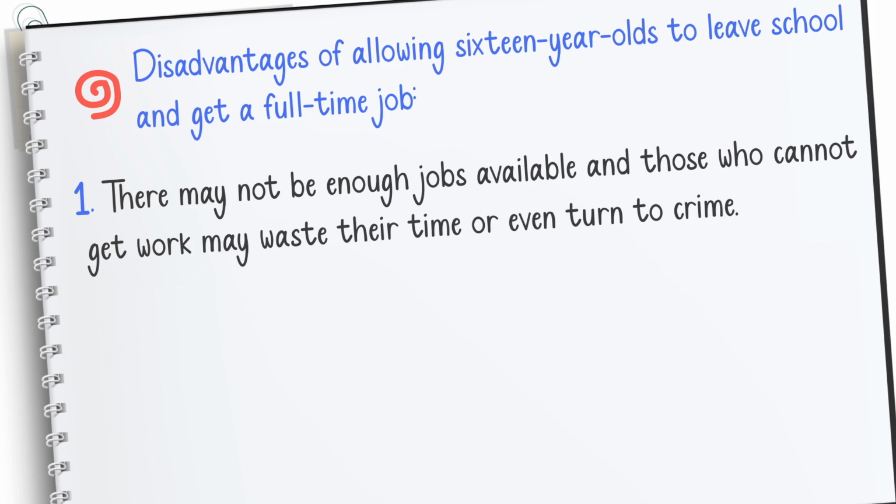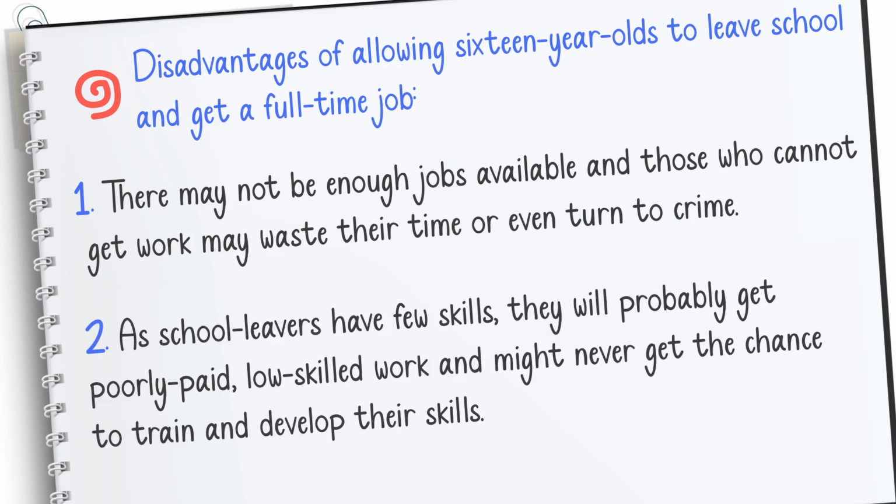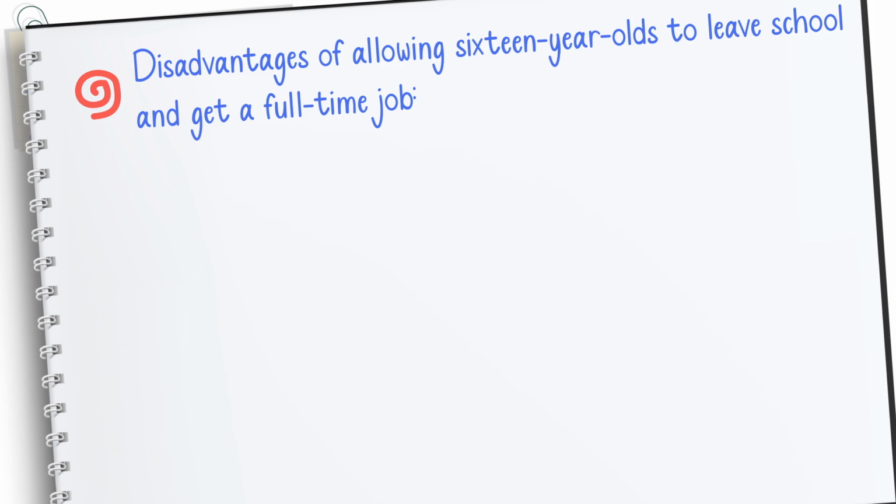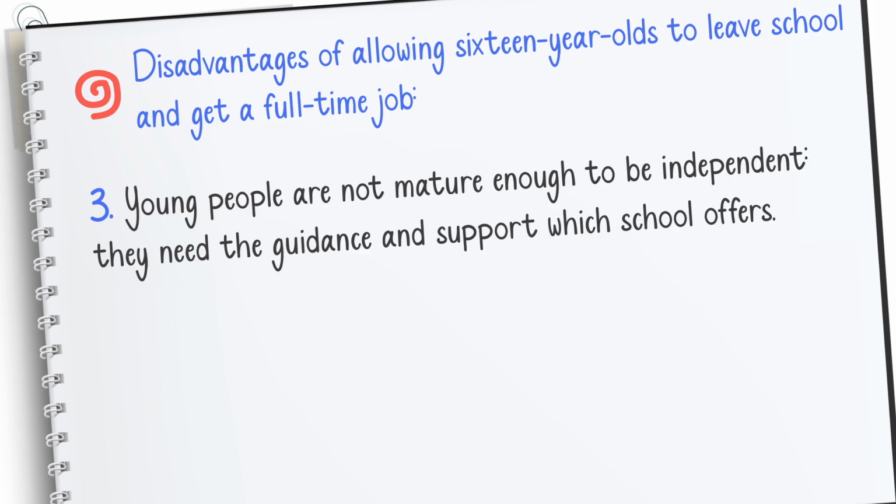The second disadvantage is, as school leavers have few skills, they will probably get poorly paid, low skilled work and might never get the chance to train and develop their skills. And the third disadvantage is young people are not mature enough to be independent, all right? So they need the guidance and support which school actually offers. All right, these are some advantages and disadvantages of allowing 16-year-olds to leave school and get a full-time job.